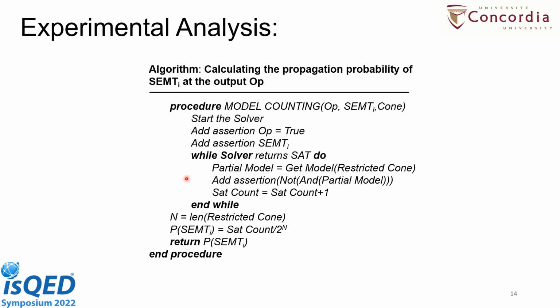Then we tell the solver to give us a satisfying assignment for which the fault has been propagated to the output. In the SMT solver, when we ask for the model for which the fault has been propagated, we restrict the input only for that particular output. It is possible that one output is affected by only a limited number of input data sets. So the SMT solver will give the number of possible assignments only for those inputs. Once we have all the satisfying counts, we extract the probability of all the SEMT faults that have been injected into the circuit.